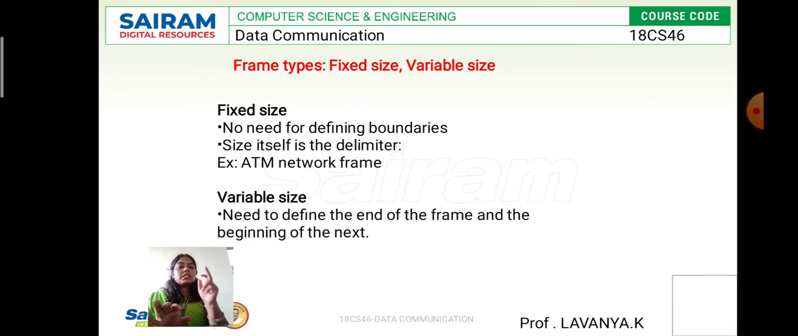Then the next one is that framing is used in two types: one is fixed size and the other is variable size. The fixed size, for example, is our ATM card; it should be fixed, there are no variations. And variable size means whenever we define the frame at the beginning of the next data, the address will keep on changing. That is what variable size means.